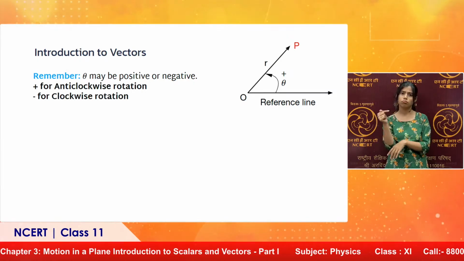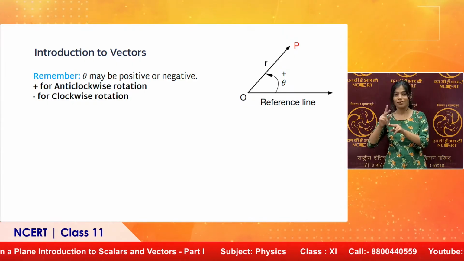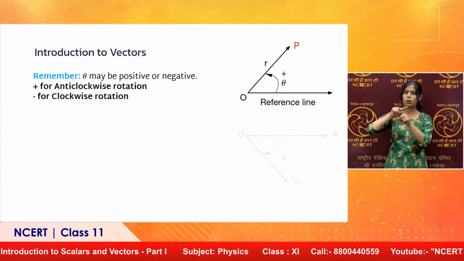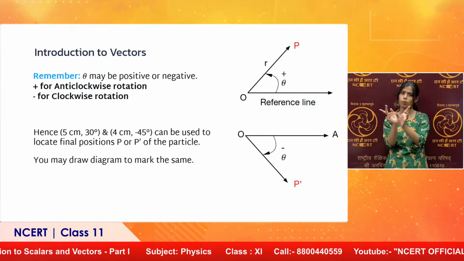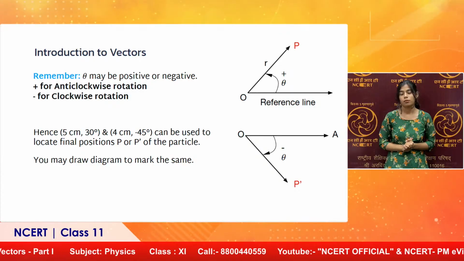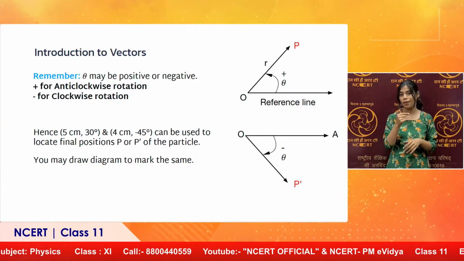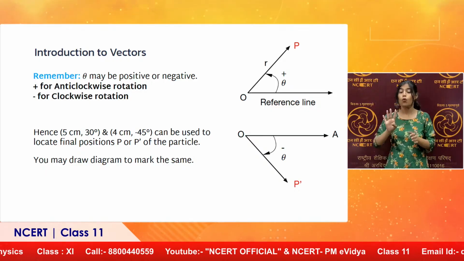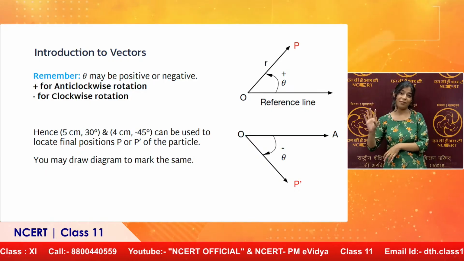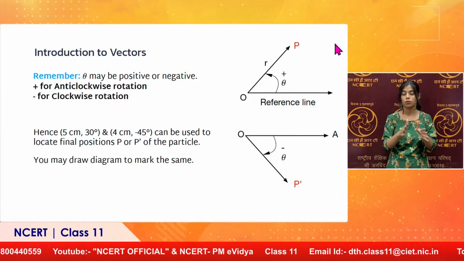Positive for anti-clockwise, negative for clockwise. Here we have a specific example: 5 centimeter 30 degree and 4 centimeter -45 degree. We can use these parameters to actually find out the position of the point.